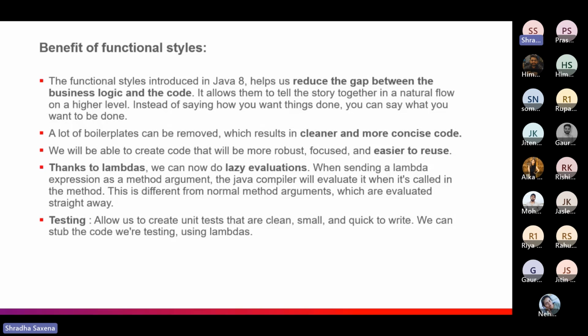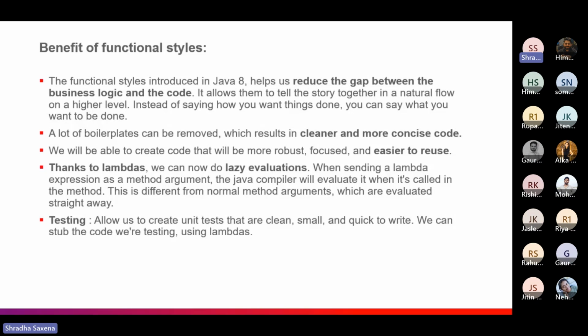If you have used Java 8 lambdas, it is a great thing, because we can now do lazy evaluations, meaning no execution is done until and unless we want it. It is always dependent on the other statements. When passing lambda expressions as a method argument, the Java compiler uses it to evaluate the methods. And testing would be the best thing that functional styles give us.